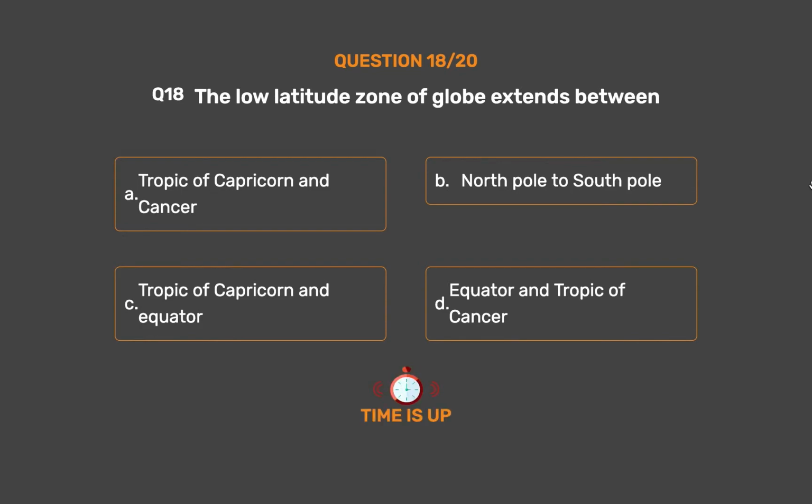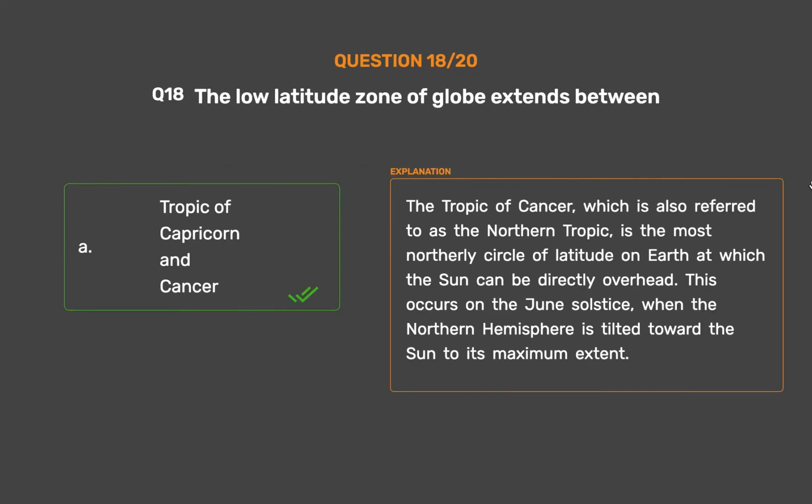The correct answer is option A. Tropic of Capricorn and Cancer. The Tropic of Cancer, which is also referred to as the Northern Tropic, is the most northerly circle of latitude on Earth at which the sun can be directly overhead. This occurs on the June solstice, when the northern hemisphere is tilted toward the sun to its maximum extent.